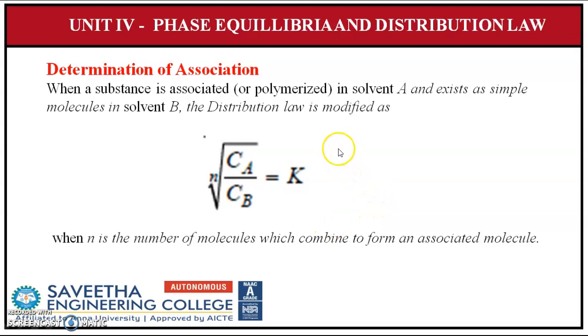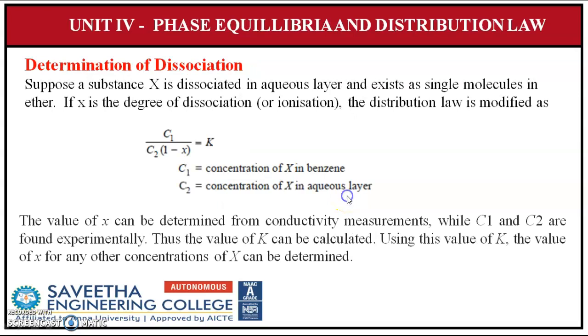The next is the determination of association. When a substance is associated or polymerized in a solvent A and exists as simple molecules in solvent B, the distribution law is modified as the nth root of Ca by Cb is equal to K, where n is the number of molecules which combine to form associated molecules.